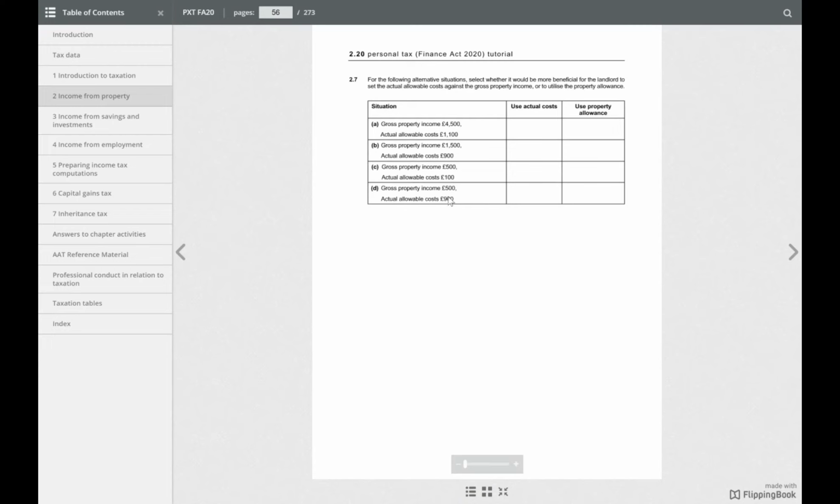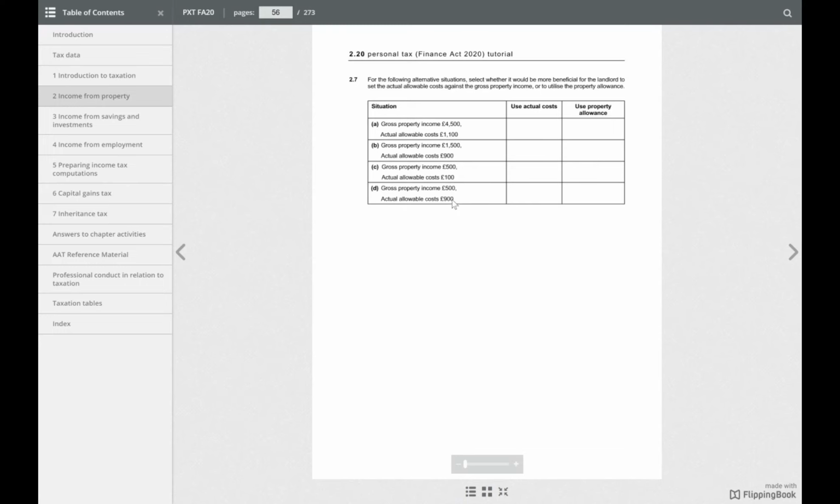Yeah, £1,000 we can charge. So what is the conclusion? You can charge the property allowance if your expense is less than £1,000. If it's 800 or 900, we can still claim the £1,000.